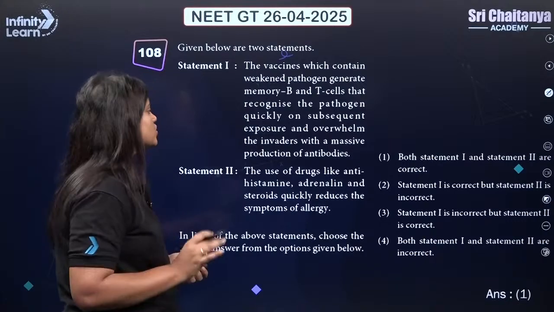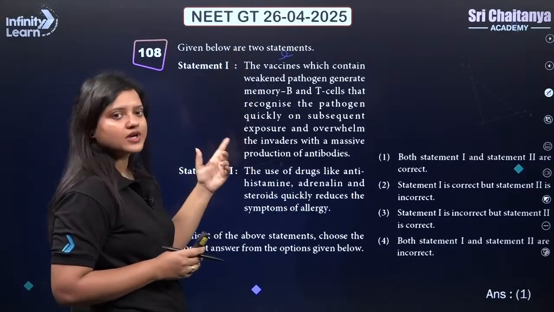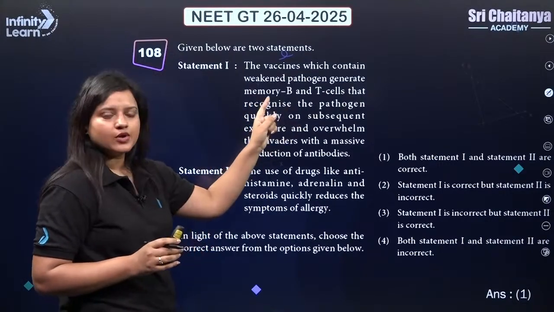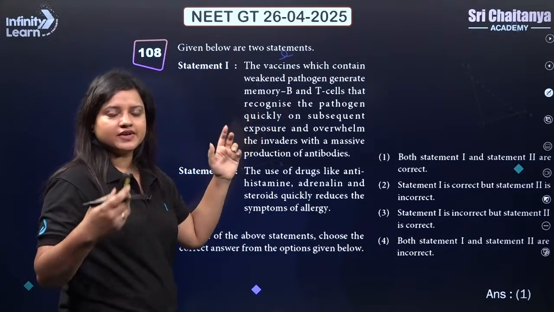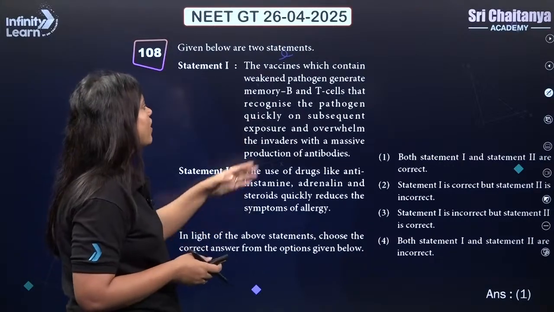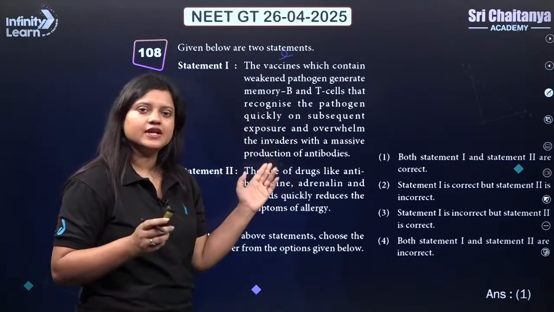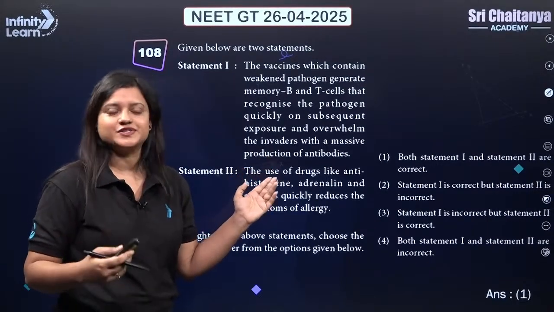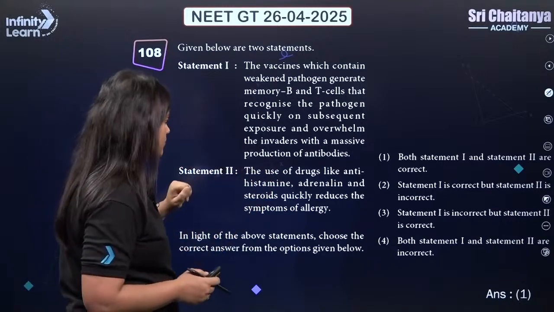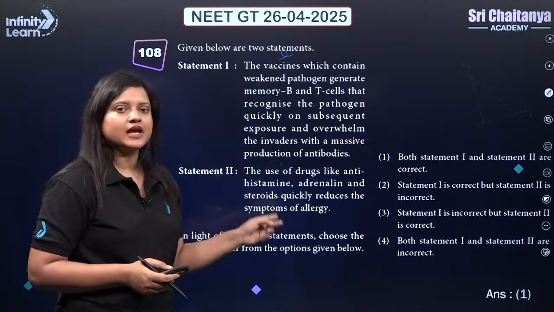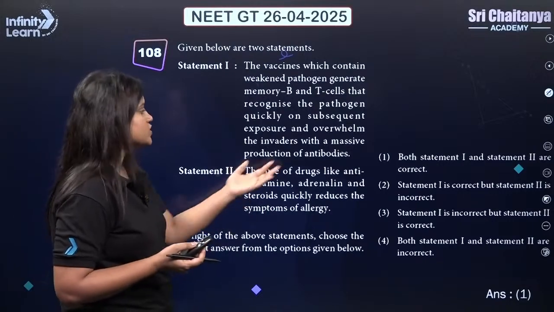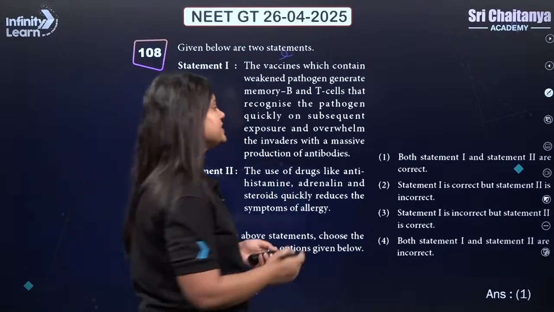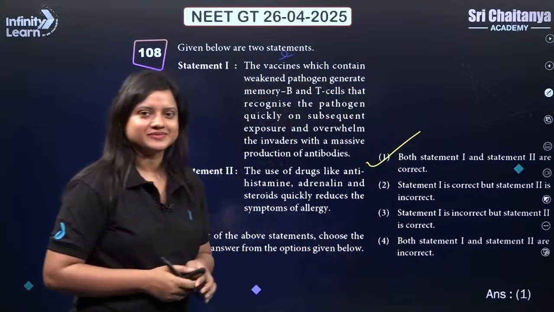So regarding these two statements, remember that this is also correct because we know that in vaccines there are weakened or attenuated pathogens. That will help to activate our immune response. There will be formation of memory B and T cells that will help us for a quick secondary response when our body is actually attacked by the pathogens, right? So this is true. Similarly, we know that at the time of allergy, which is because of histamine, it can be controlled by using antihistamine, adrenaline and steroid. So both the statements are correct. Answer should be 1.